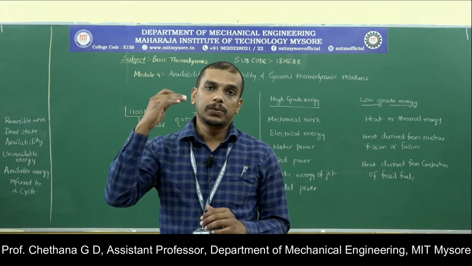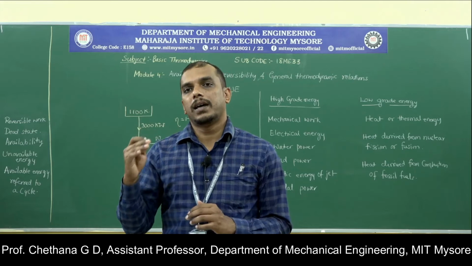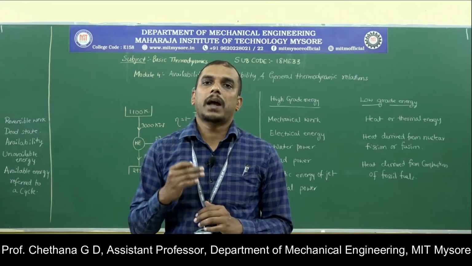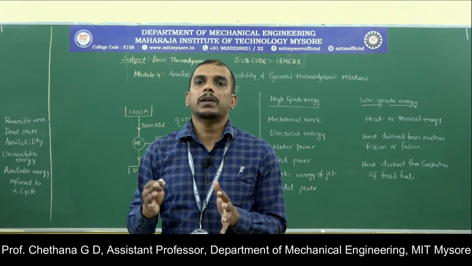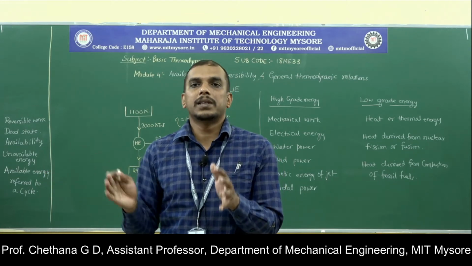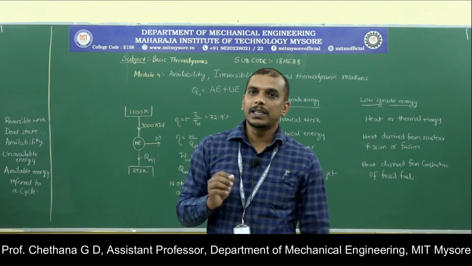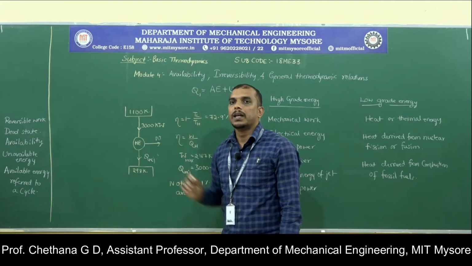In order to have an idea whether to install a geothermal power plant there or not, because it requires a capital cost, right? Whether to install it or not depends upon how much of that 100 kilojoules of energy can really be converted into useful work. That is where the concept of availability comes into the picture.